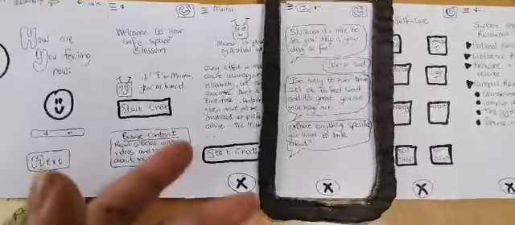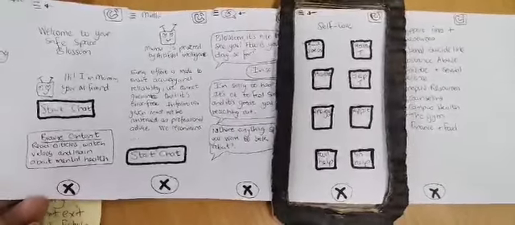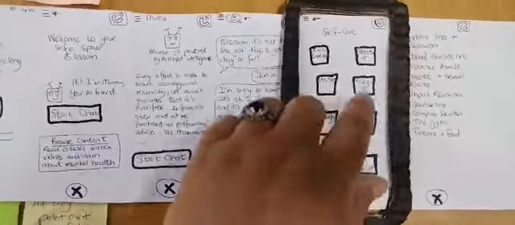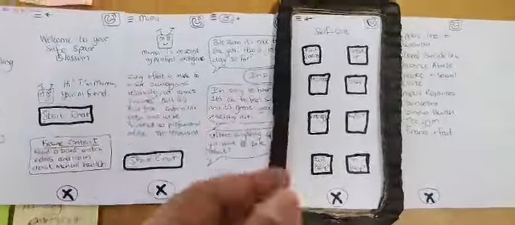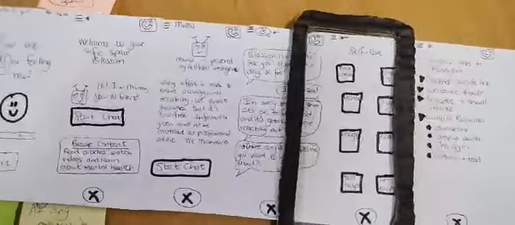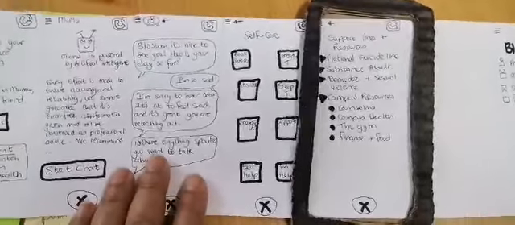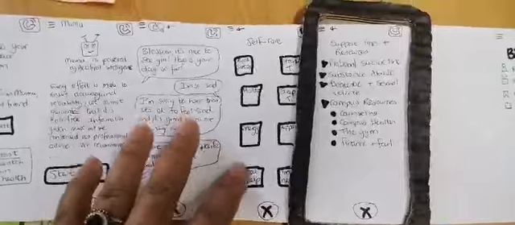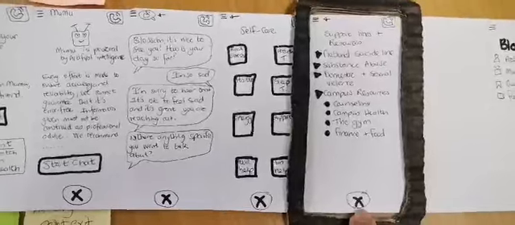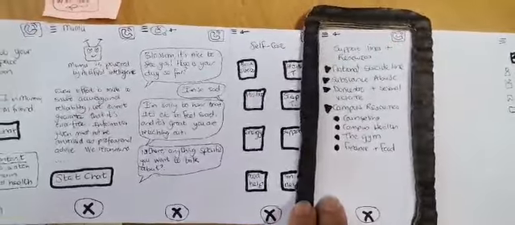Now, if I wanted to click on browsing the content, or the self-care option, it would have taken us here to the self-care page. Nothing has changed here. Everything is still the same, except obviously for the cross and the little caller icon. So I'm going to go ahead and say, okay, I want to use the help, and it'll still open up to all the contact numbers you receive here. So this page and the previous page did not change. The only thing that did change was the fact that you can completely close the app at any time, and that there's a little caller icon instead of an SOS.